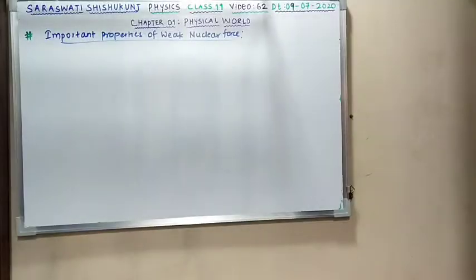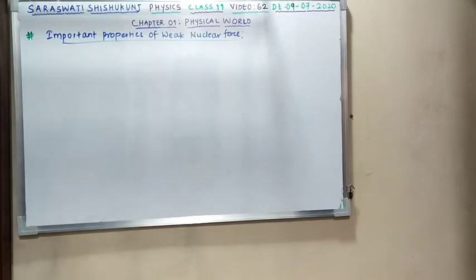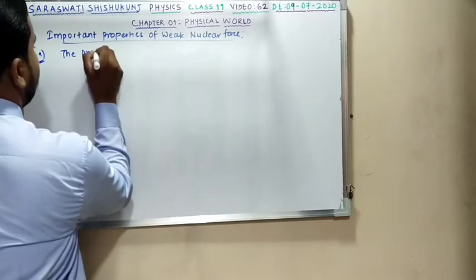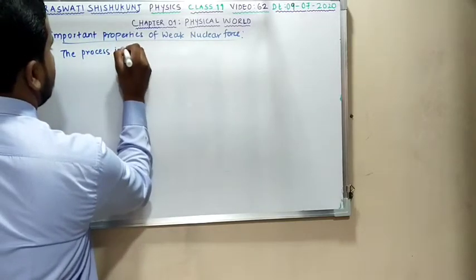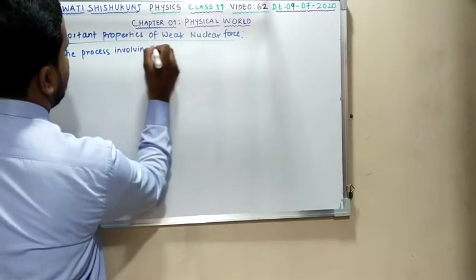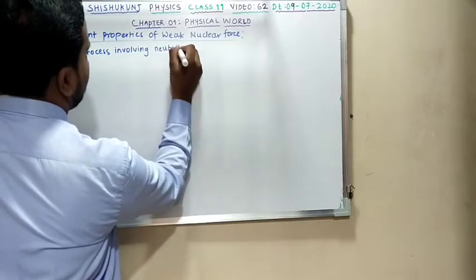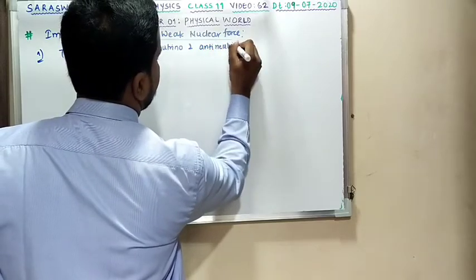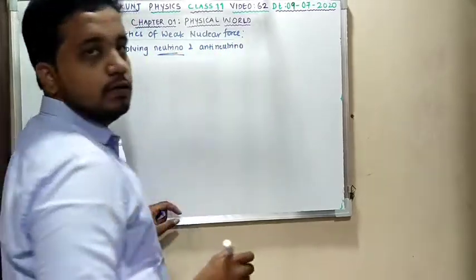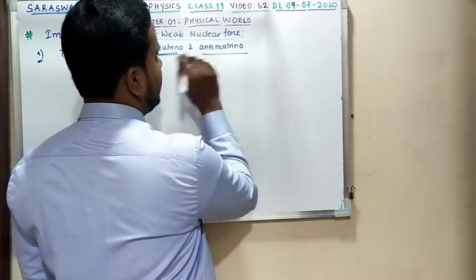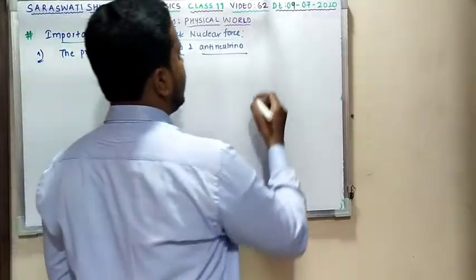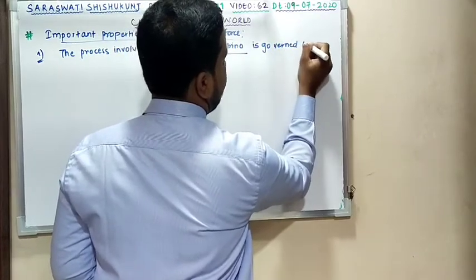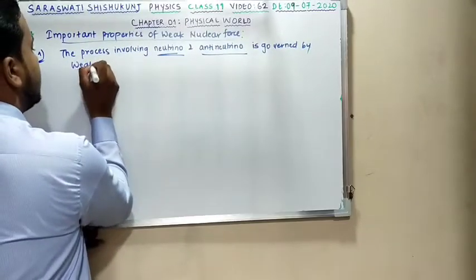So the very first property I am going to discuss is the process involving neutrino and antineutrino. Clear? Neutrino is what? Uncharged particle. Antineutrino is a charged particle. The process involving neutrino and antineutrino is governed by weak nuclear force,